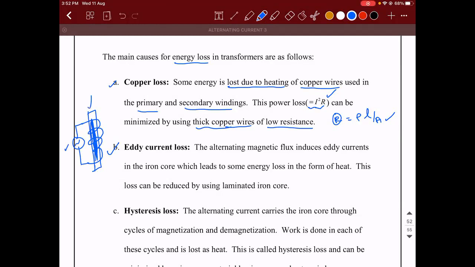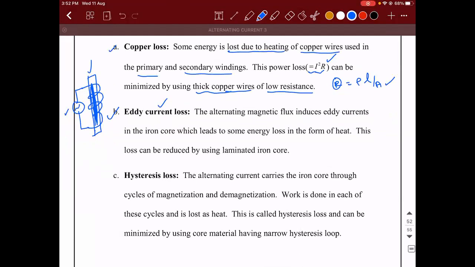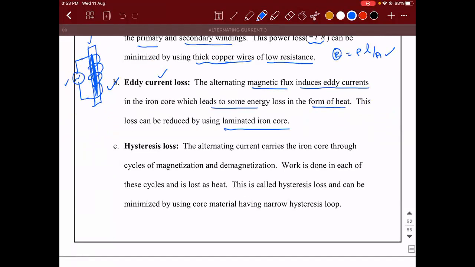When there is a change of flux taking place inside the metal, what will happen? There will be small loops of current that get generated, and we know those currents are called eddy currents. There will be a loss due to these eddy currents, and this loss will also be in the form of heat. So the alternating magnetic flux induces eddy currents in the iron core, which leads to some energy loss in the form of heat. Then how do you reduce it? Obviously, by using a laminated iron core. So a laminated iron core is what is going to solve the problem of eddy current loss.